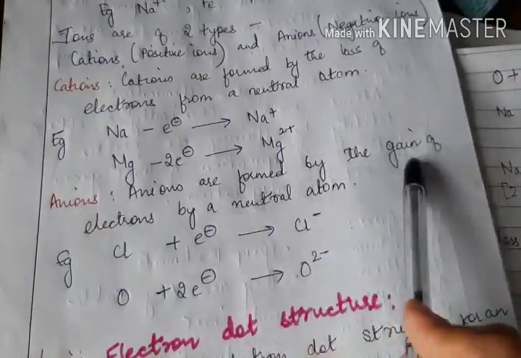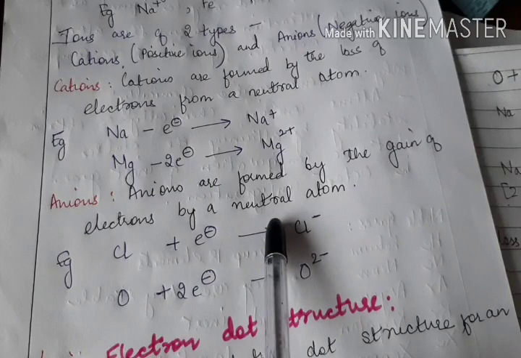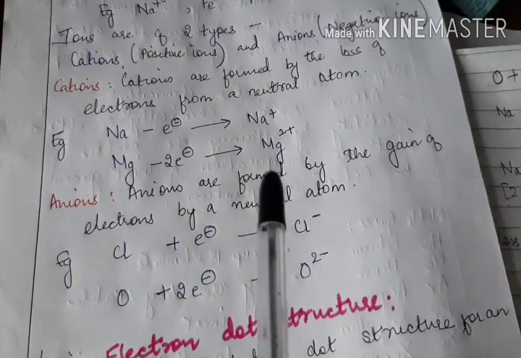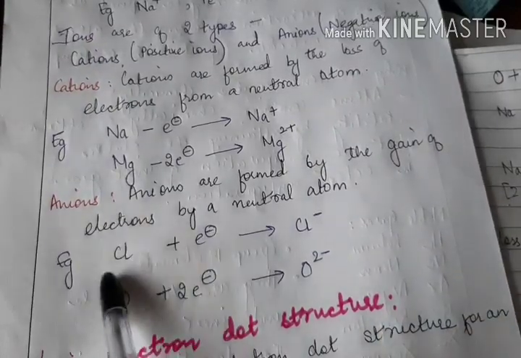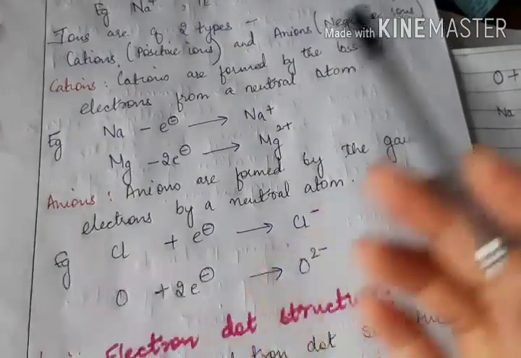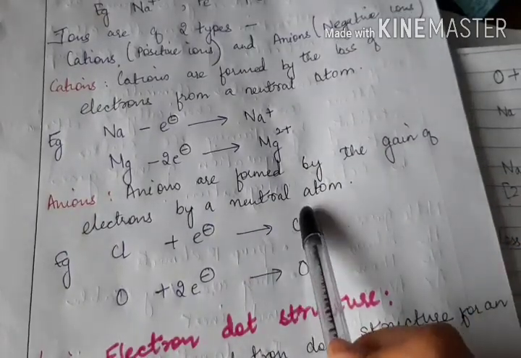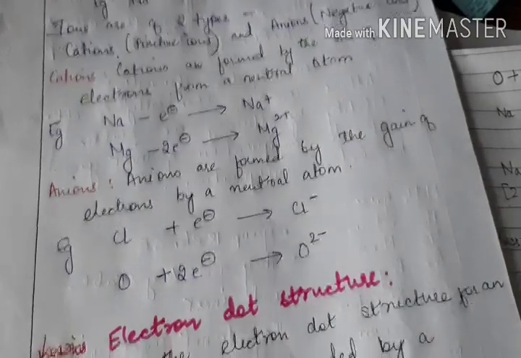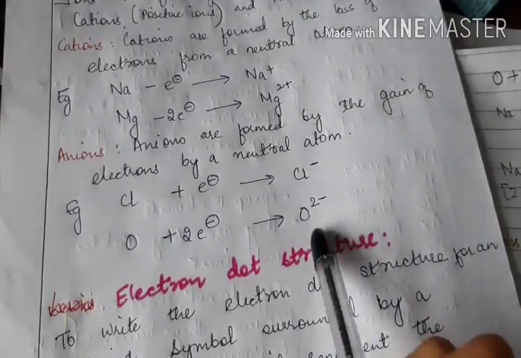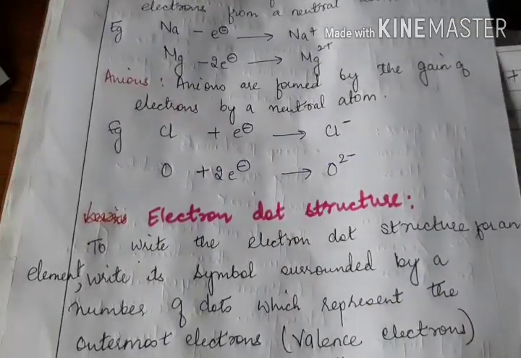Anions are formed by the gain of electrons by a neutral atom. Negatively charged ions are formed by the acceptance of electrons. Like the chlorine atom, if you give one electron to it, it will give you Cl-, an anion. Oxygen atom, if you give 2 electrons, you'll get O2-. So that is cations and anions.